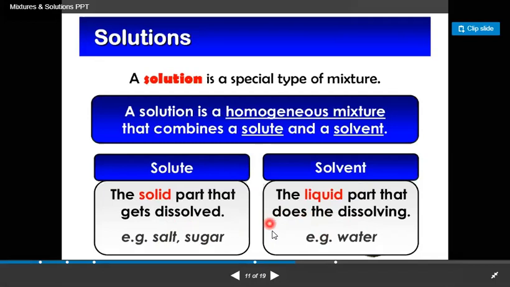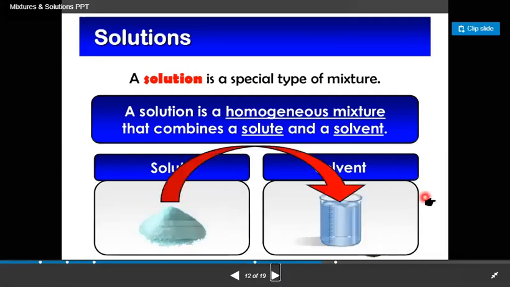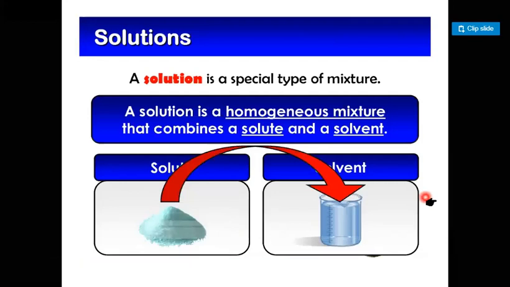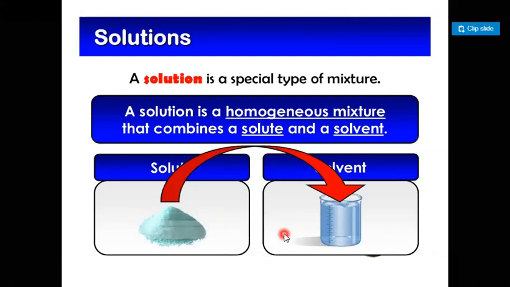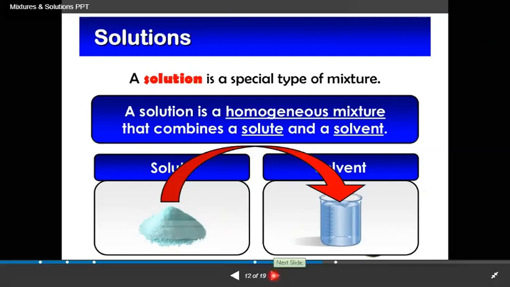Now I'm going to discuss my next slide, so you can clarify your concept about solute, solvent and solution. This is a solute, and we mix it into a solvent. This is salt, and we mix it in a solvent like water. When these dissolve in each other and combine, they form a special type of mixture, and this mixture is called a solution.